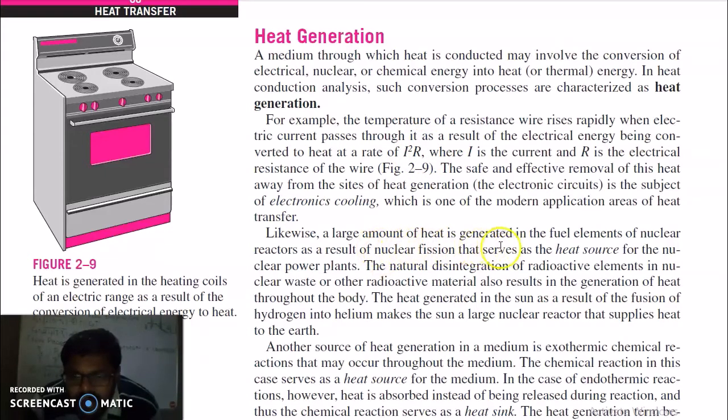A large amount of heat is generated in fuel elements of nuclear reactors as a result of nuclear fission that serves as the heat source for nuclear power plants. The natural disintegration of radioactive elements in nuclear waste or other radioactive material also results in generation of heat throughout the body. The heat generated in the sun as a result of fusion of hydrogen into helium makes the sun a large nuclear reactor that supplies heat to earth.